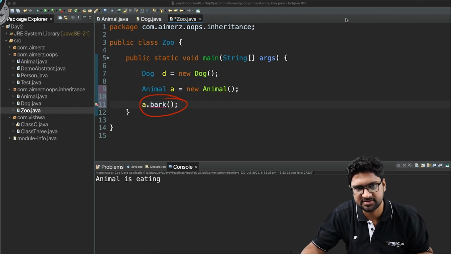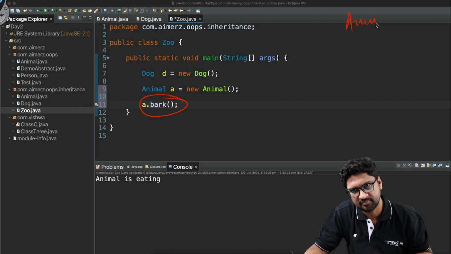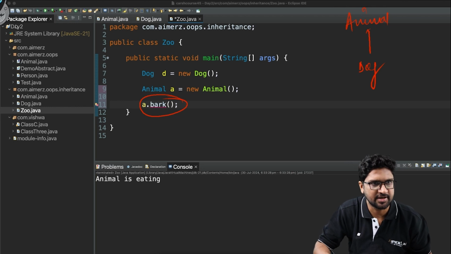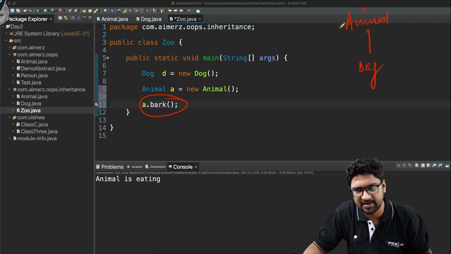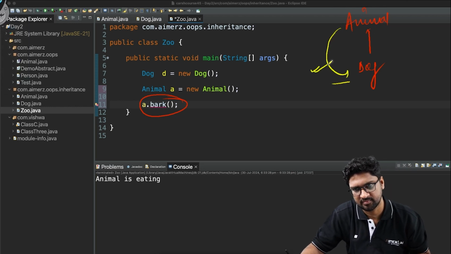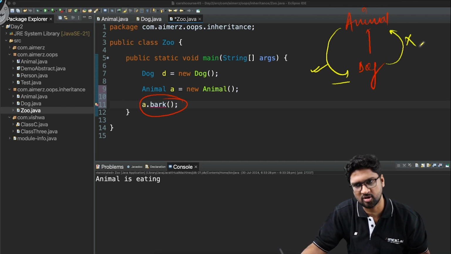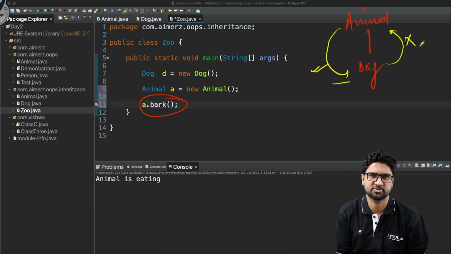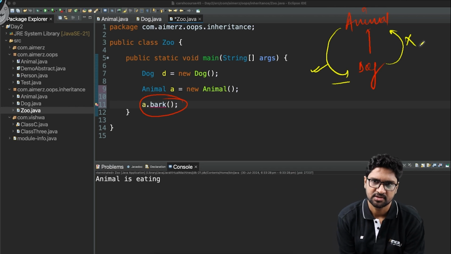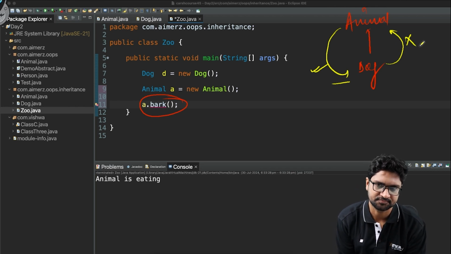The point here is, if there's a parent called animal, and then there's a dog, everything which the animal has comes to the dog, but everything which the dog has does not go to the animal. So the child will have access to the parent's methods and fields, but the parent will not have access to the child's.